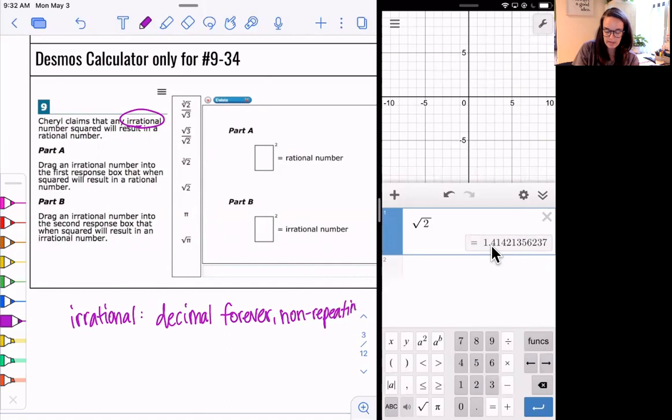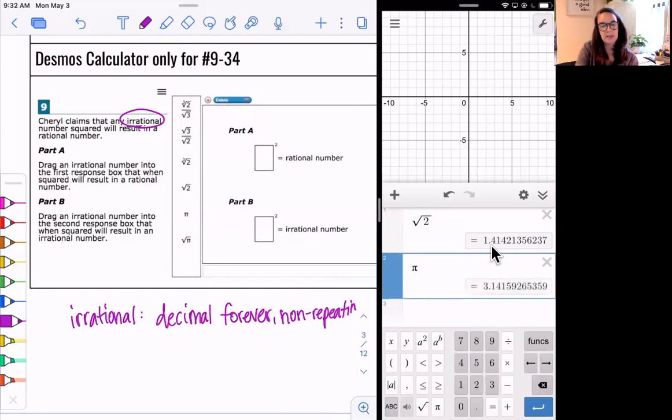Another number that is irrational is a number like pi. So 3.14159, it goes on and on forever. It never repeats. A rational number is anything that we can write as a fraction or a whole number.